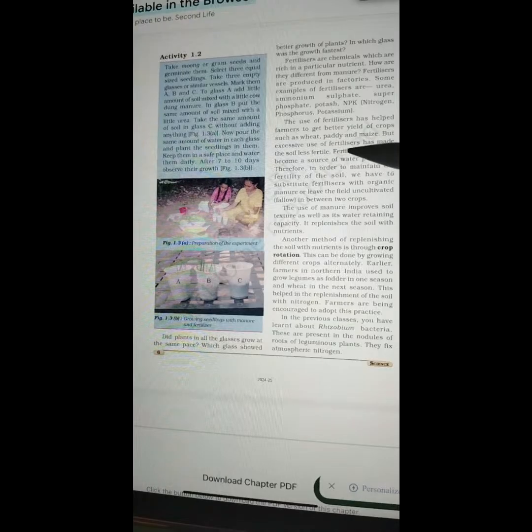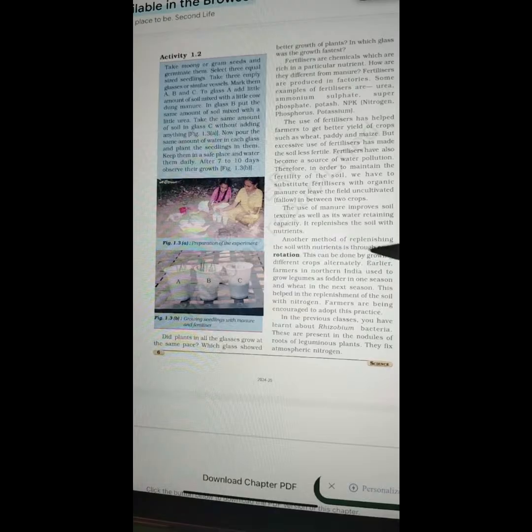But excessive use of fertilizers has made the soil less fertile. Fertilizers have also become a source of water pollution. Therefore, in order to maintain the fertility of the soil, we have to substitute fertilizers with organic manure or leave the field uncultivated or fallow in between two crops. The use of manure improves soil texture as well as its water retaining capacity. It replenishes the soil with nutrients.